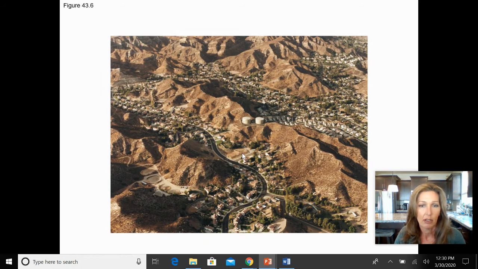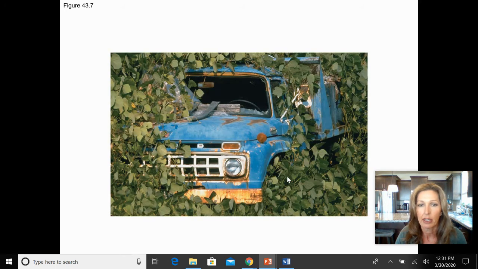Now, this particular diagram is really showing you habitat loss. This becomes a major issue when we start building, because we've limited the habitat that a lot of these organisms that are used to living in these hills in California can actually even utilize anymore. And then when they also have to migrate over long distances, you have things like cougars in our area that end up becoming nuisances, because a cougar's range is not just limited to this one little mountain range. It's got to be able to go to lots of different habitats and lots of different areas.